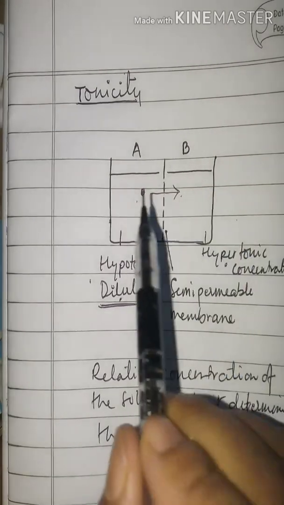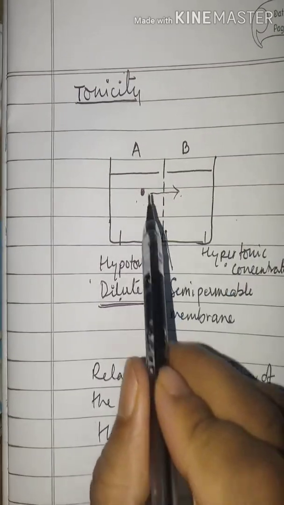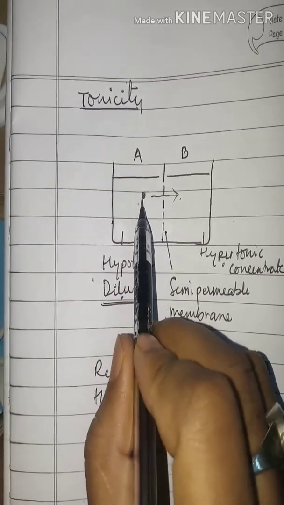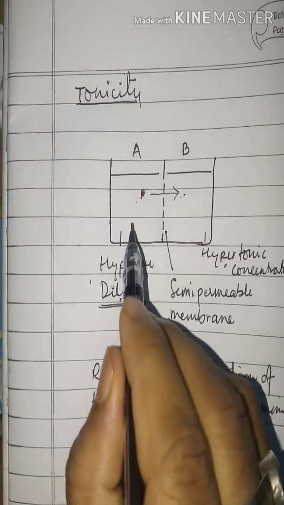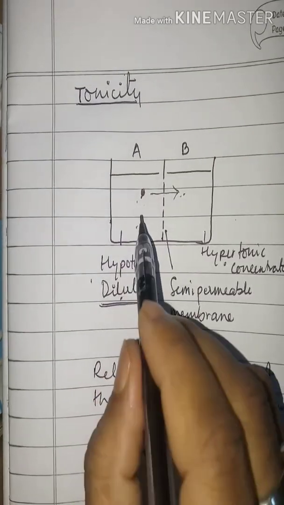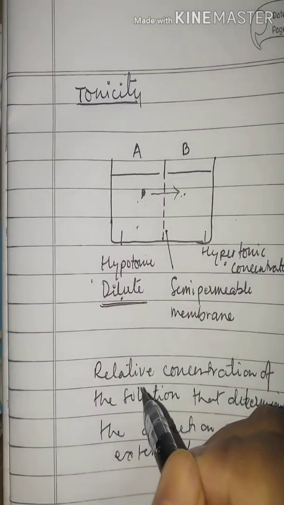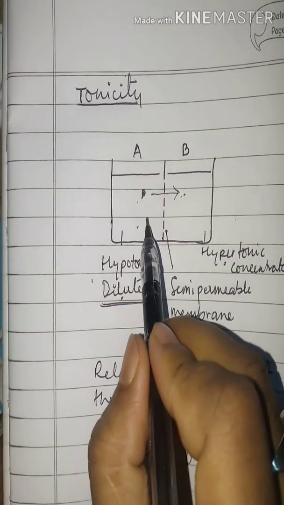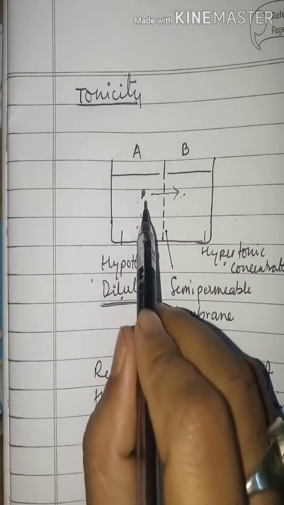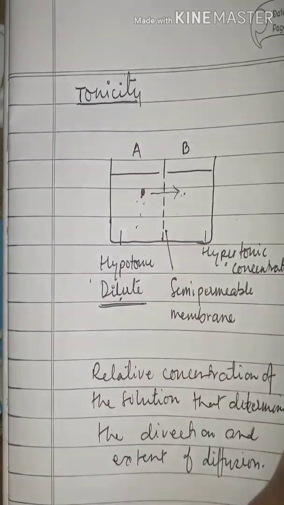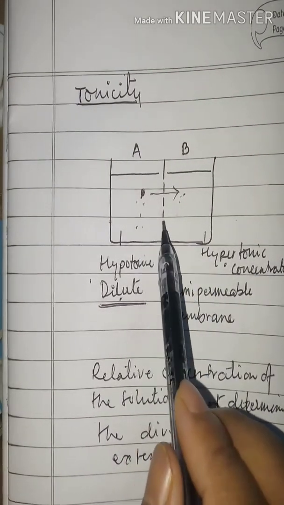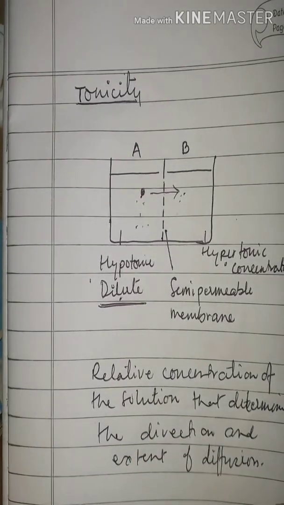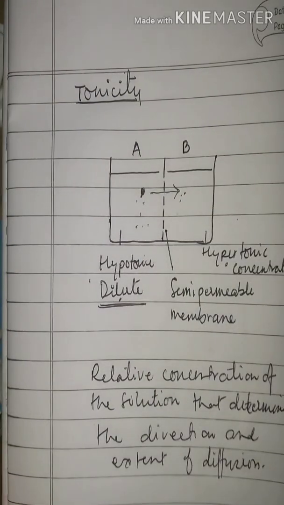Clear? But do you know how the movement of water takes place from A to B? Just due to the concentration of the solute. Here concentration of solute is maximum. So the water moves from A to B. So this movement or direction of diffusion is determined by the concentration of the solute present in a solution, and this is known as tonicity.